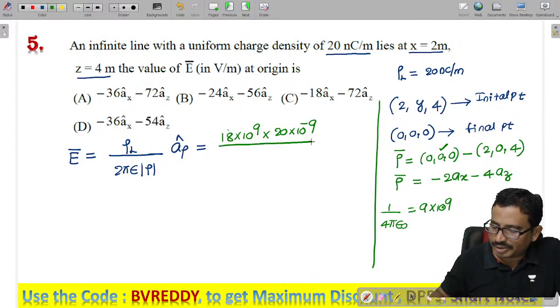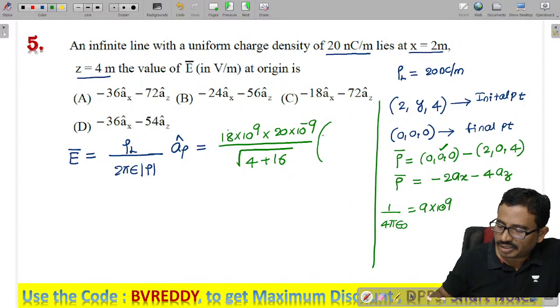And the magnitude of the vector, how much is the magnitude? You tell me now. Square root of 4 plus 16, and the unit vector is what? Minus 2ax minus 4az, by what, you tell me?